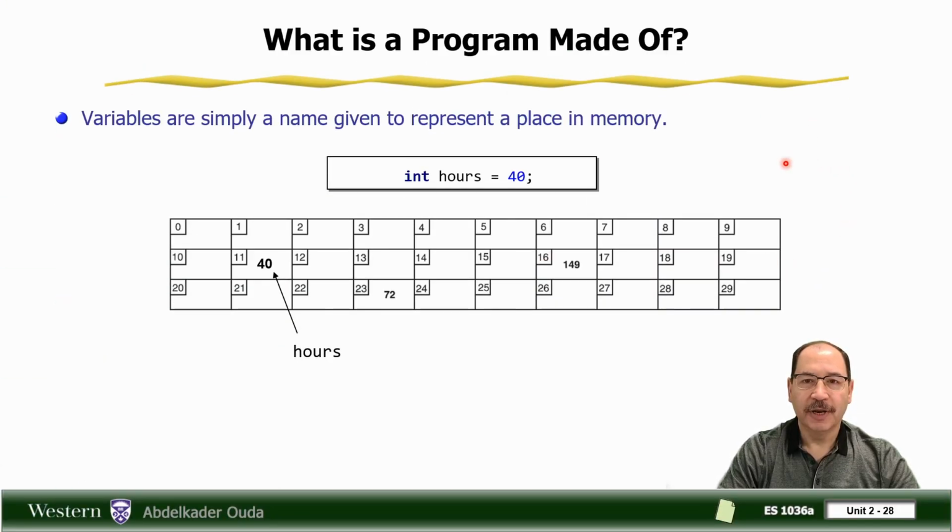Remember, a variable is a name we give to represent a location in the main memory. So what does it mean by int hours equals 40? It's simply that we declare a variable, or we define a location in the computer memory with the name hours, and we store the value 40 in that location.